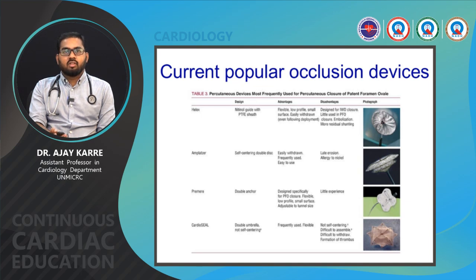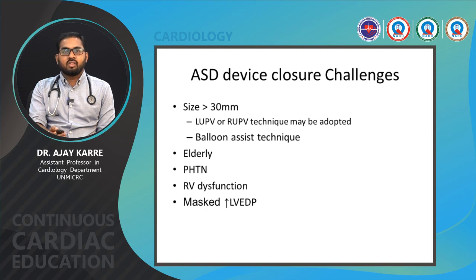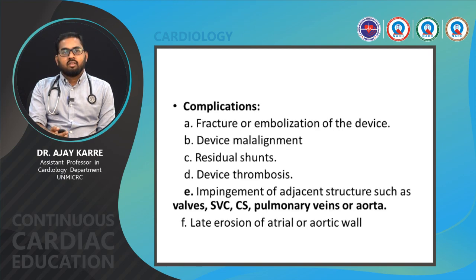ASD device closure challenges. There are certain challenges while doing device closure of an atrial septal defect with a size of more than 30 mm. Left upper pulmonary vein or right upper pulmonary vein techniques may be adopted. Balloon assist technique may be adopted. Challenges also arise in elderly patients, pulmonary hypertension patients, RV dysfunction, and if there is a raised LV EDP, so that can lead to pulmonary edema.